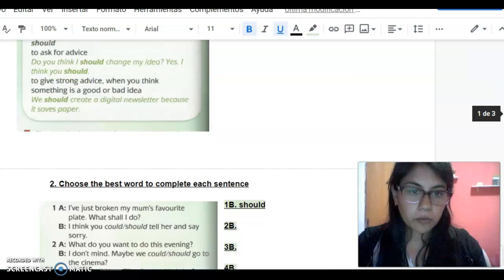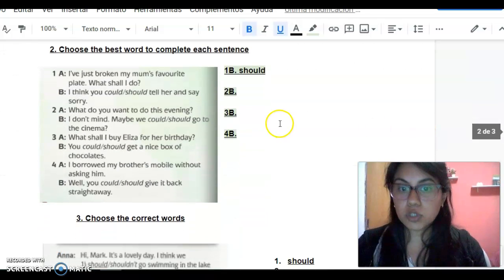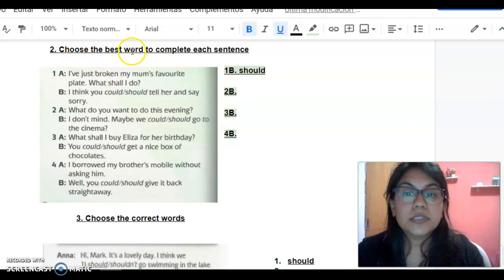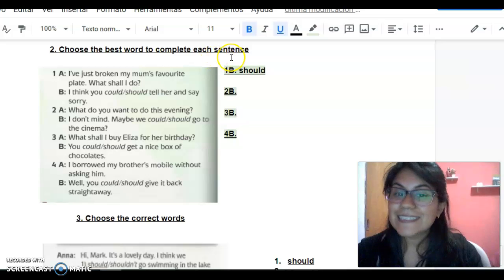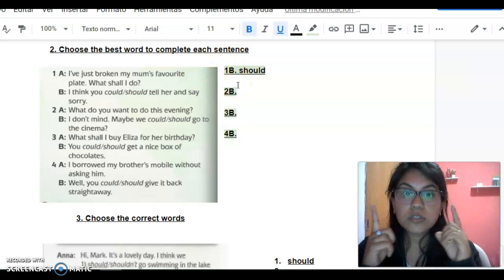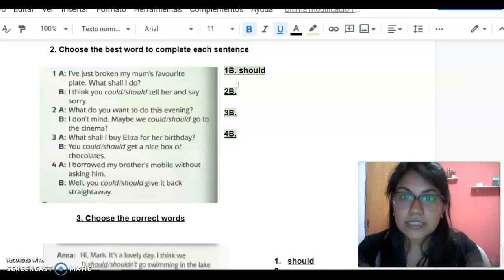Okay, we move on. Then you are going to complete activity number 2. In activity number 2, you have to choose the best word to complete each sentence. So you have to pay attention if you are going to use could, should, or shouldn't in the negative form.